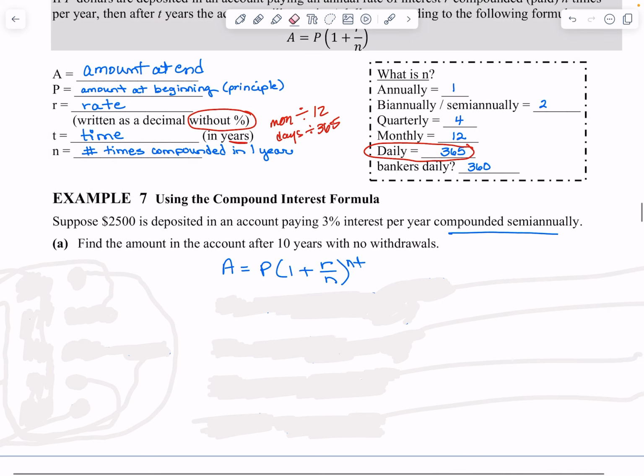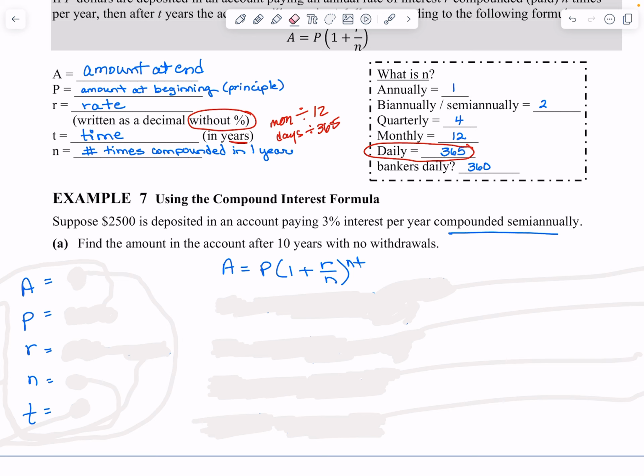Okay, so compounded, and if they use any of these words, you're going to just go straight and write that down. So you know the formula. And then the next thing I do is I always just write out all my letters, the A's, the P's, the R's, the N's, the T's. I mean, literally, I see compounded whatever, and I write it down and write those letters.